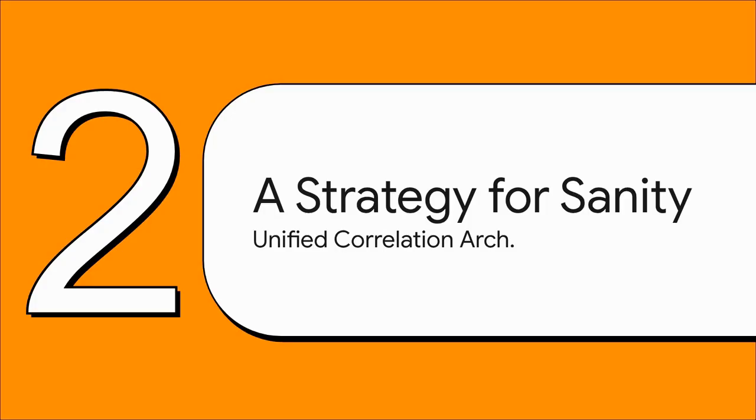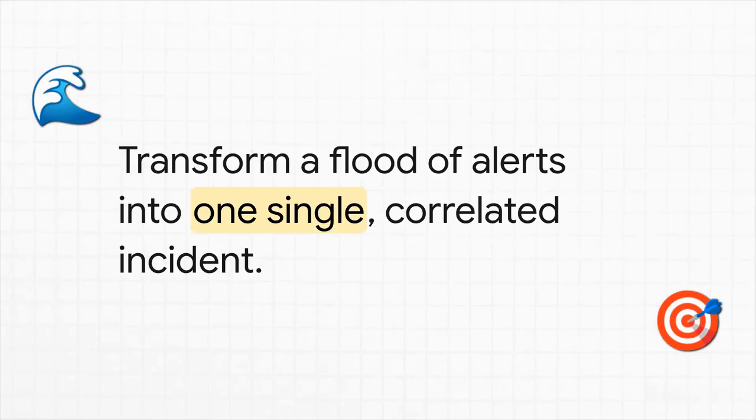So, how do we get our sanity back? I mean, sure, better dashboards and monitors can help a little, but the real solution? It lies deeper. It's all about a smarter architecture. So let's build a strategy that moves us from that chaos to real clarity. The mission here is actually beautifully simple. Take that storm of 127 alerts and intelligently boil it all down to one single, high-context, actionable incident. That's it. That's the endgame.